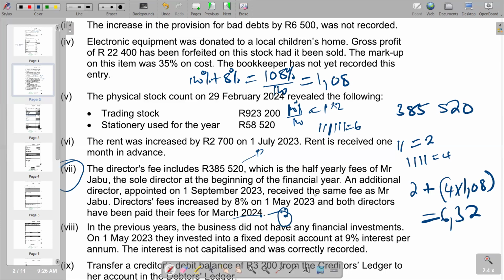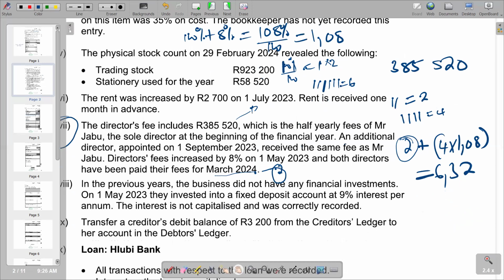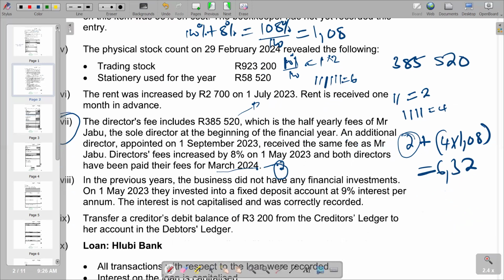So we need to find the total for the 2 months. The total fees for the first 2 months, which are equal. So we can make a proportion whereby we are saying the total for the 6 months, 6.32, is equal to the 385,520.